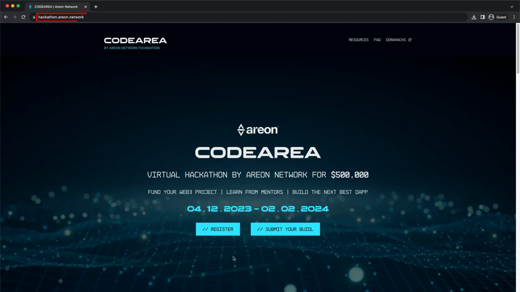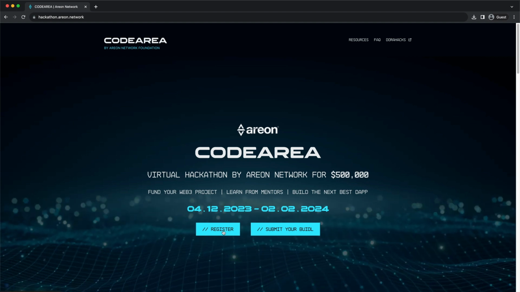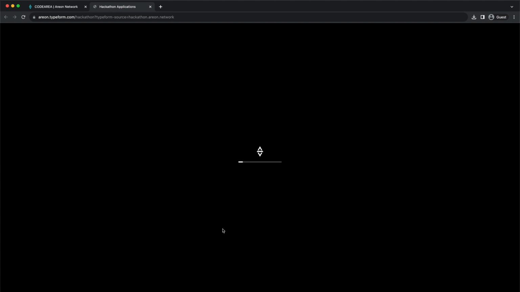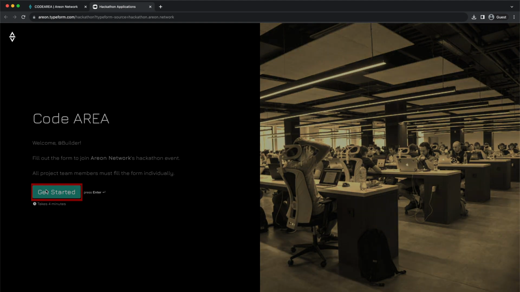Start by visiting Code Area official website. You can find the details of the event and the latest announcements here. Click on the register button. You will be redirected to our Typeform for signing up. Each hackathon team member should fill out this form.